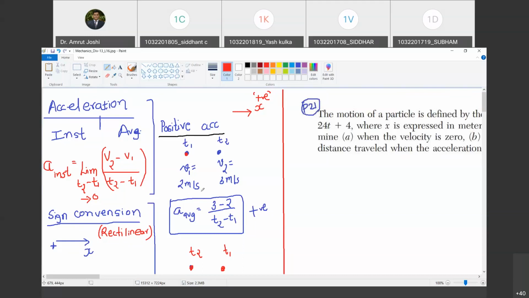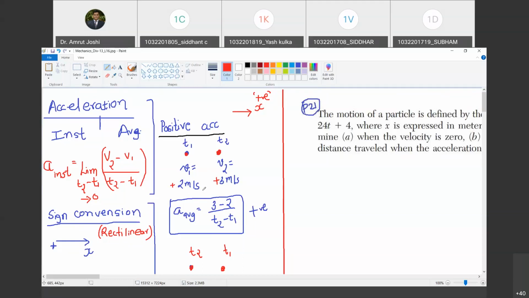Happy? Yes, sir. And let us say at time t2, the particle occupies this position. It moves along the positive x direction and it has velocity equal to 3 meter per second. And the velocities are positive. So what do we mean by positive velocities? These velocities are directed in the positive x direction. Are you with me? Yes, sir.